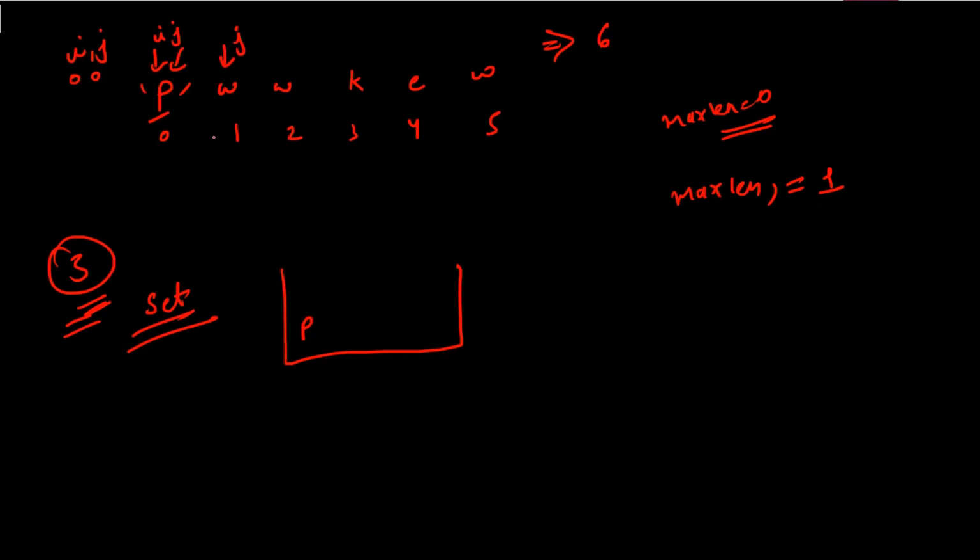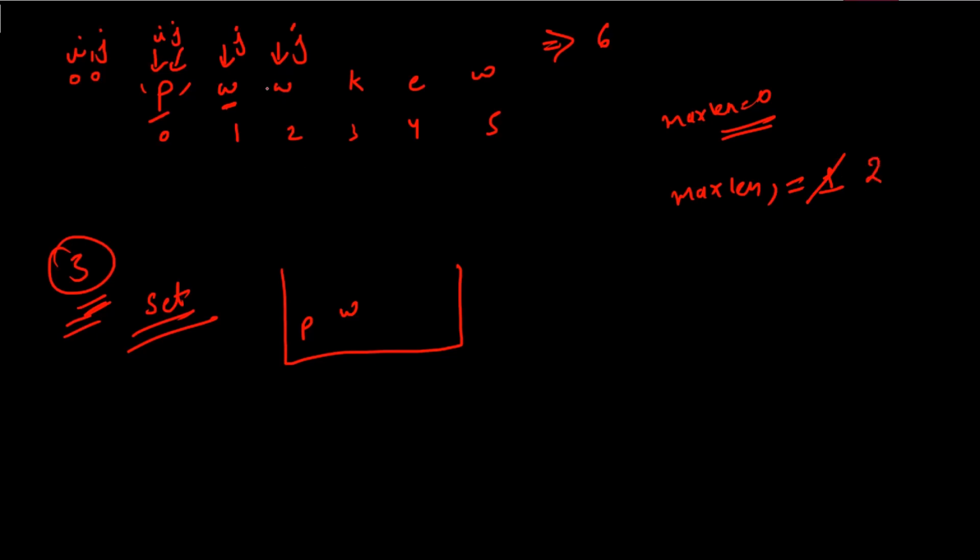Now, as the j value has been incremented, what is it pointing to? This w. Is w present in our set? No, right? So we'll be incrementing the value of j first of all, and w we are going to put in our set. Also, now the size of the set is what? 2. And what do we have in our maxlen variable? 1. So 2 is greater, and hence the maxlen value will be updated to 2, right?